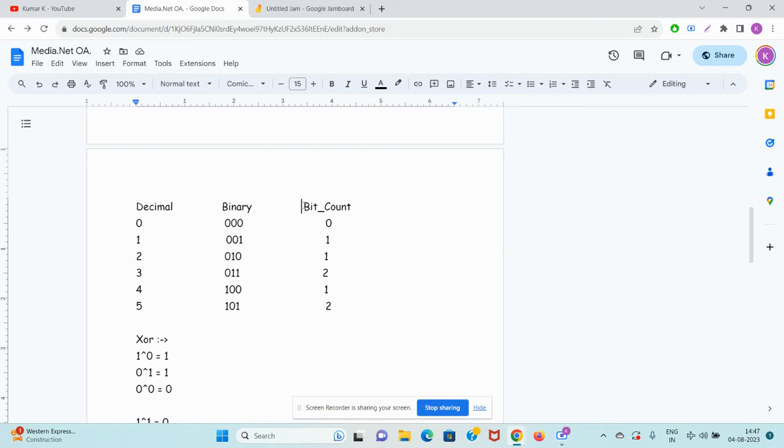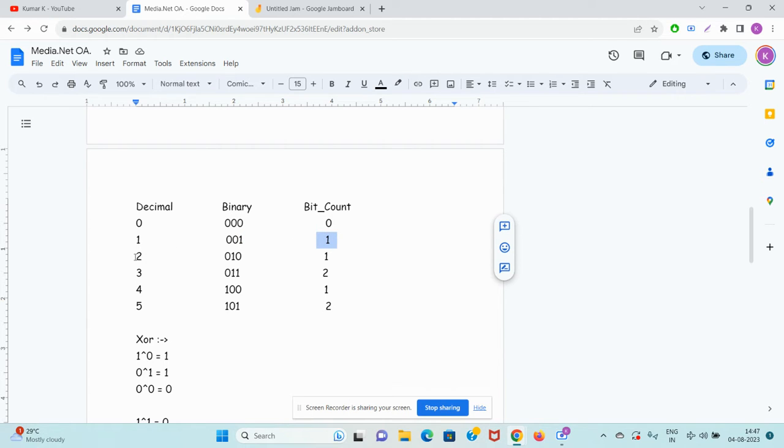Guys, there is a function called the bit count function. The bit count function will tell you how many ones are there in the binary representation of the decimal number. So in zero, the binary representation is 000. There is no one, so the answer will be 0. How many ones are there in the binary representation of one? There is a single one. So the bit count of one will be one.